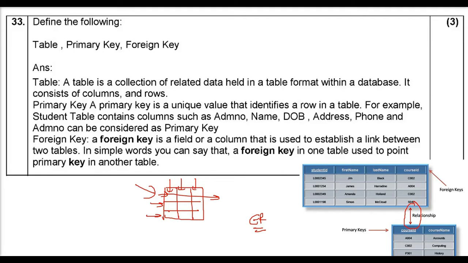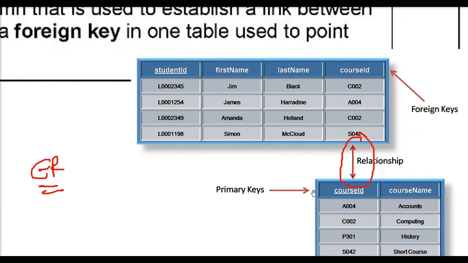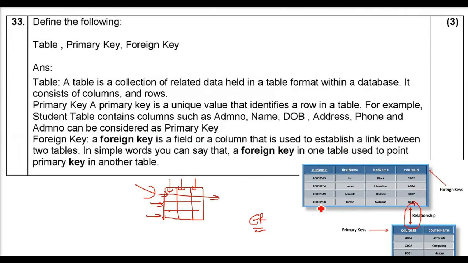Now you see here very carefully. I am trying to define the primary key. We have 4 columns: student ID, first name, last name, and course ID. Now here student ID and course ID can both be used as a primary key, because if you see the first record and the third record, the course ID is repeated. So if I just add one more and I write Jim, it will be repeated.